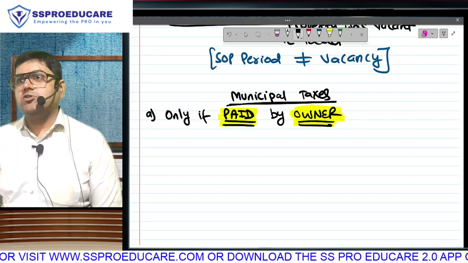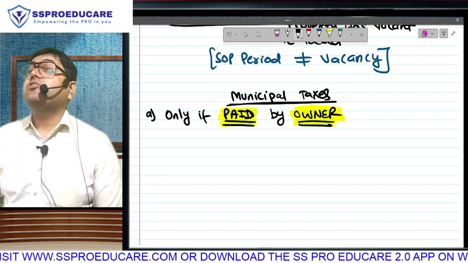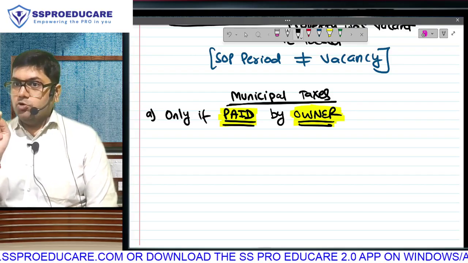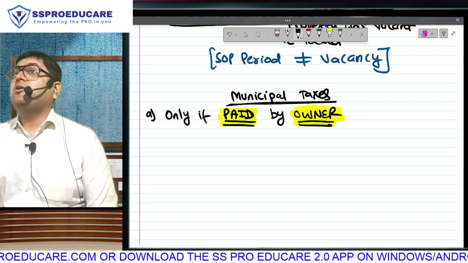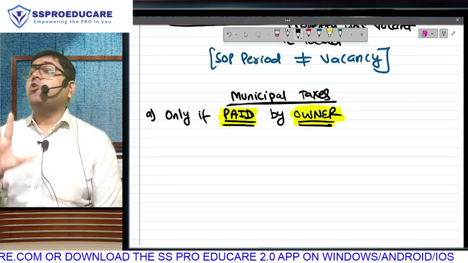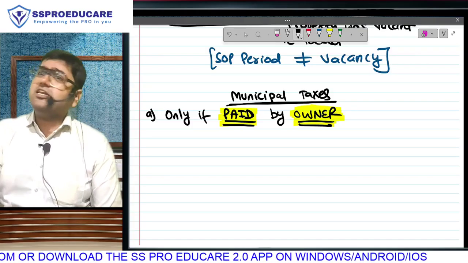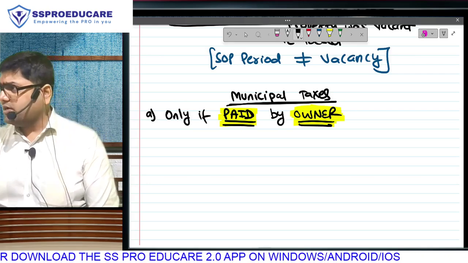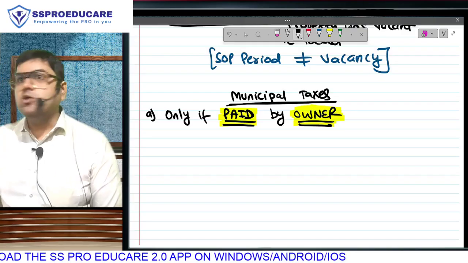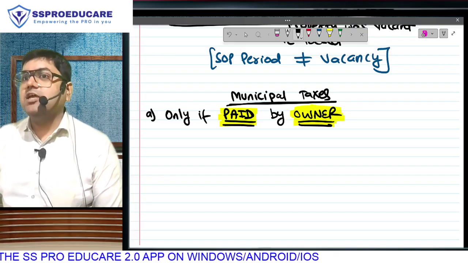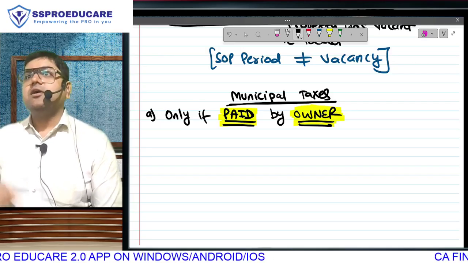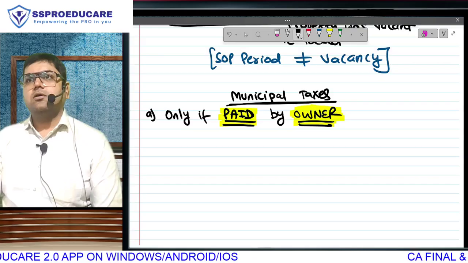So do you want deduction of municipal taxes? Only if the municipal taxes are paid. Dekho, when it comes to taxes of any form, do you understand the receiver on the other side is government of some level, central, state or local? So income tax law wants to ensure that when the receiver is any government, whether central government, state government or local authority, you should not keep that money outstanding. If the money is outstanding, you won't get tax benefit. That means if the municipal taxes have accrued but they are unpaid during the year, you won't get deduction. Deduction will be given only and only if they are paid.